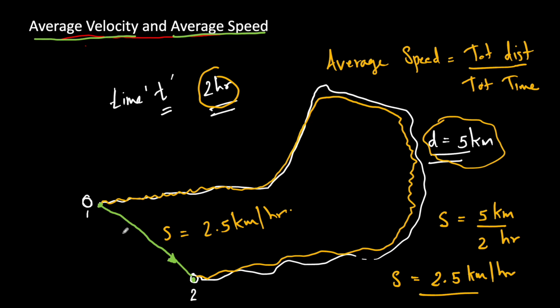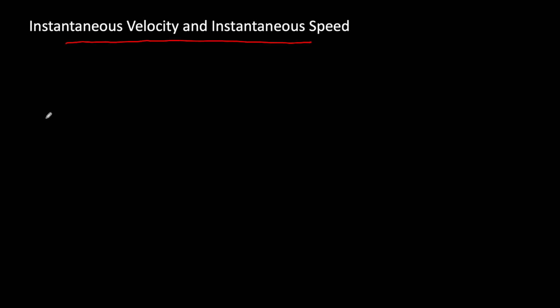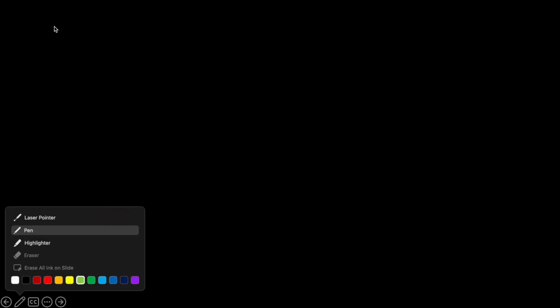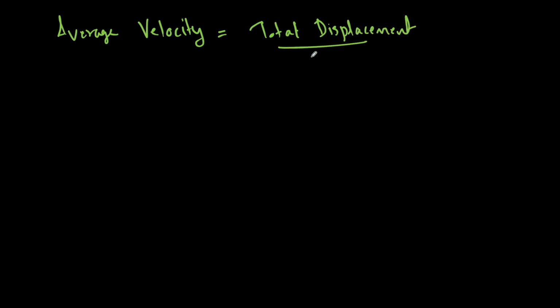And for this displacement this guy took 2 hours. So average velocity is nothing but the total displacement, or net displacement, divided by time taken.